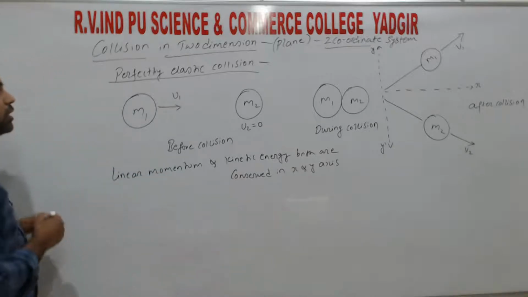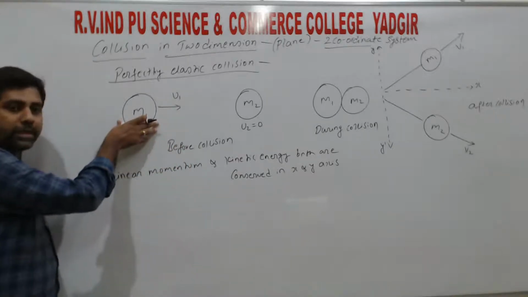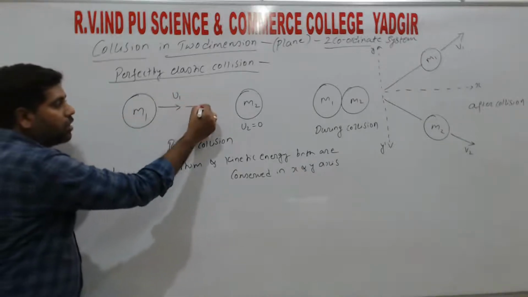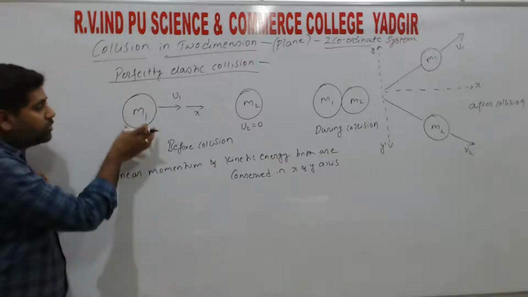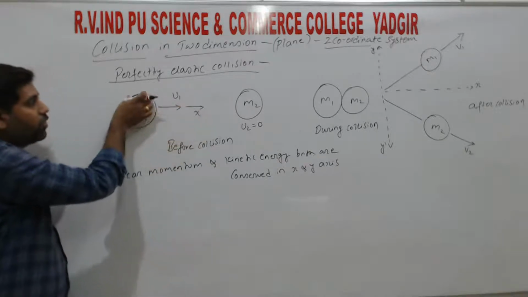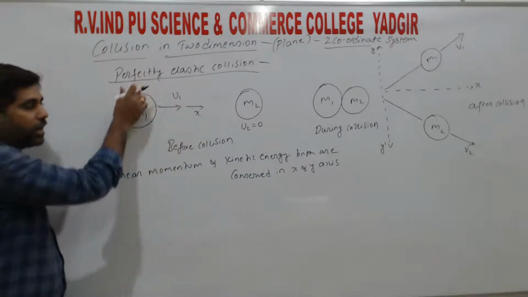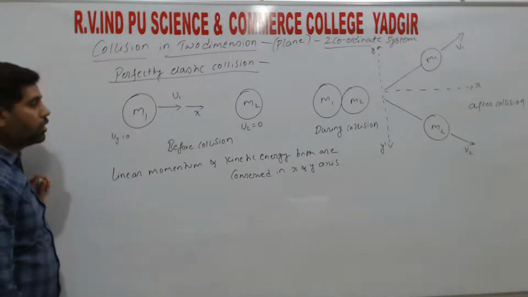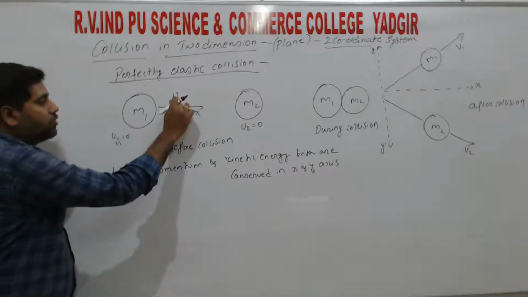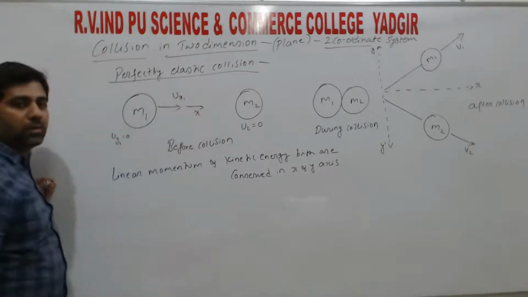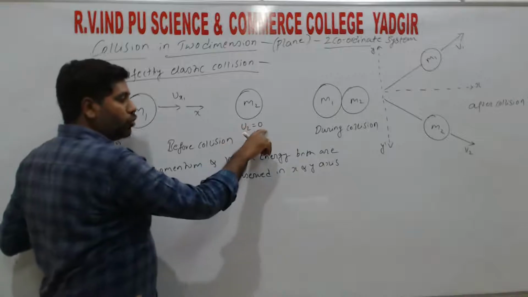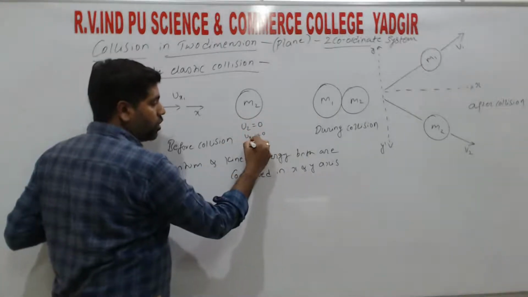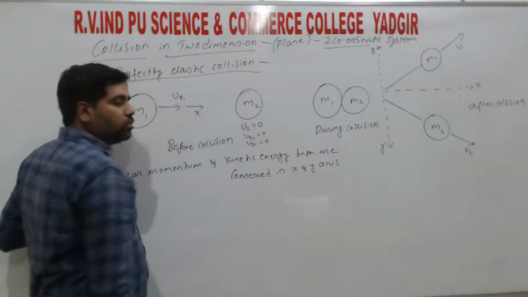If you observe here, before collision the object is moving along one axis, along the x axis. That means velocity is only along the x axis, but velocity along the y axis is 0, right? So uy is equal to 0, and we call this ux1, right? Here also u2 is 0, that is ux2 is equal to 0 and uy2 is equal to 0.